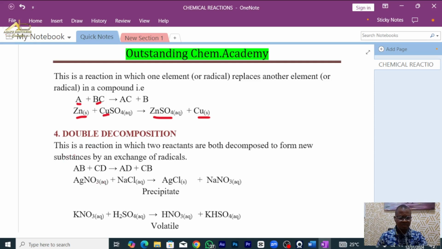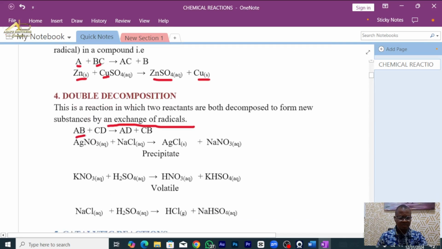Double decomposition. This is a reaction in which two reactants are both decomposed to form new substances by an exchange of radicals. Two reactants, AB plus CD, will give us AD plus CB. In other words, these two reactants have to split. Now, look at this one. Silver nitrate will split to Ag+ plus NO3-.